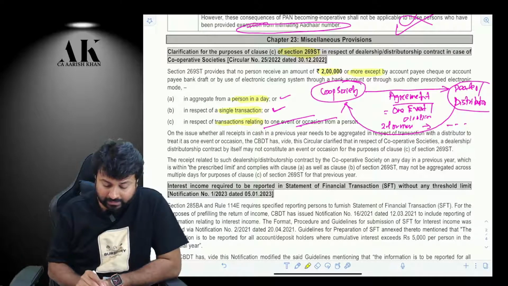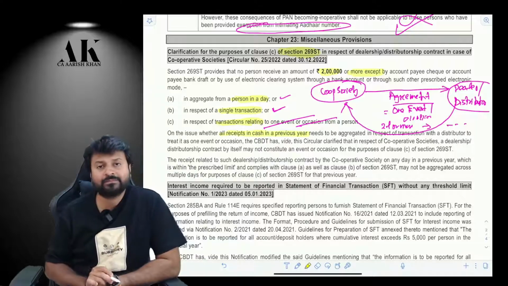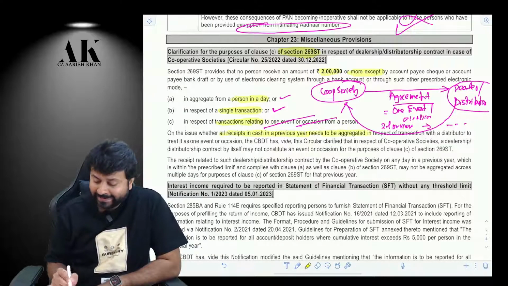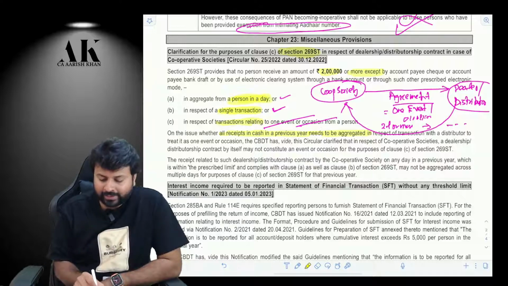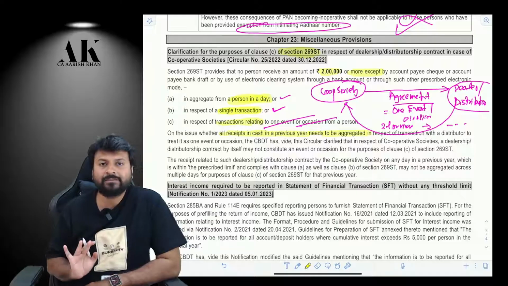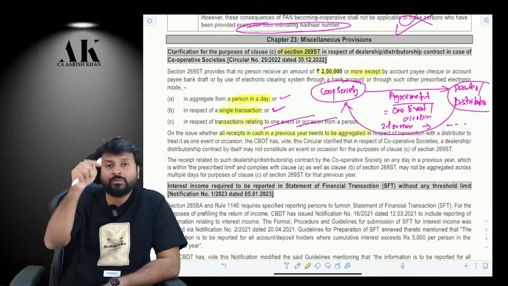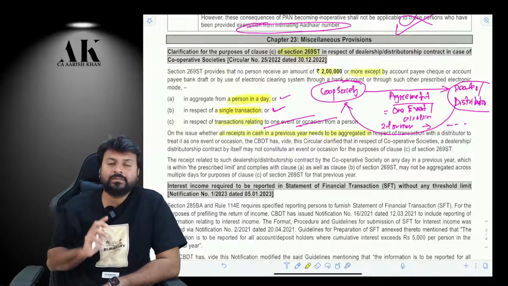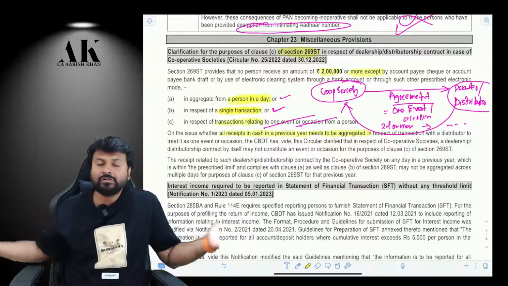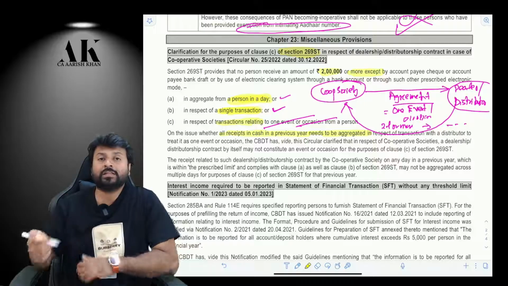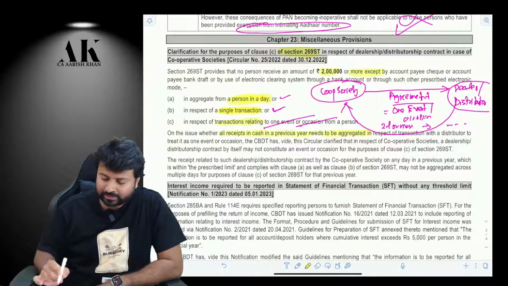You can check it over here. On the issue whether all receipts in cash in a previous year need to be aggregated: no, you don't have to. You need to aggregate day-wise or transaction-wise. They should not receive 2 lakh or more in cash in the entire day, and not 2 lakh or more in cash in respect of every transaction. But we are not supposed to aggregate all the transactions together and see 2 lakh or more. That is not considered.